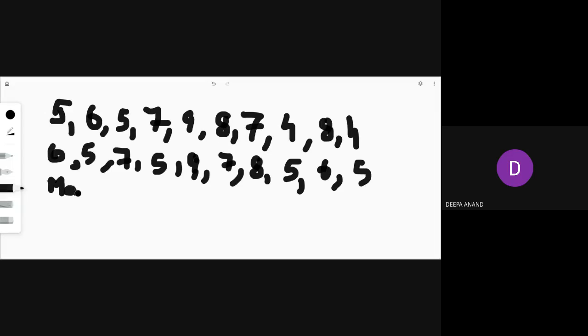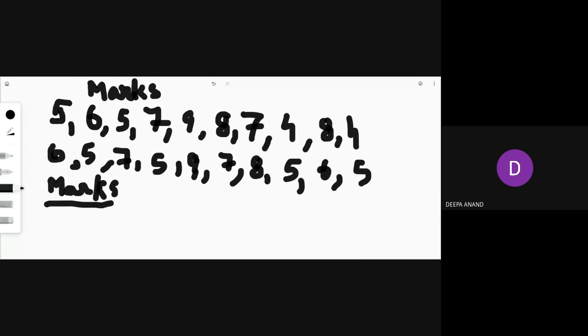First of all, you write marks. This I didn't say. What was given in the question? It is marks. So before writing all these items, you write marks here. You have to form a discrete series. That means each individual item you have to represent.